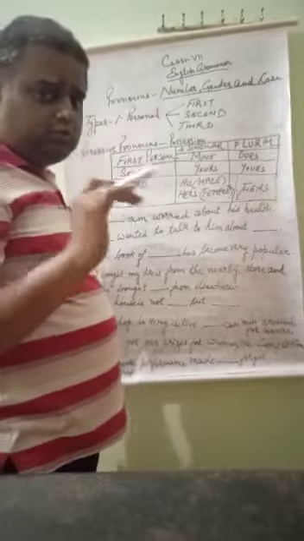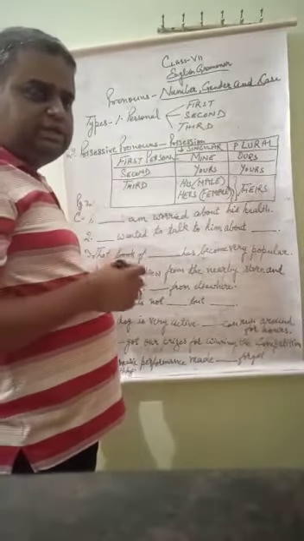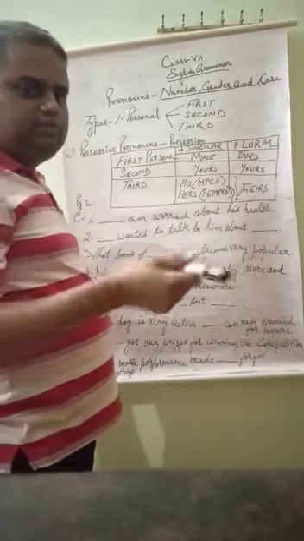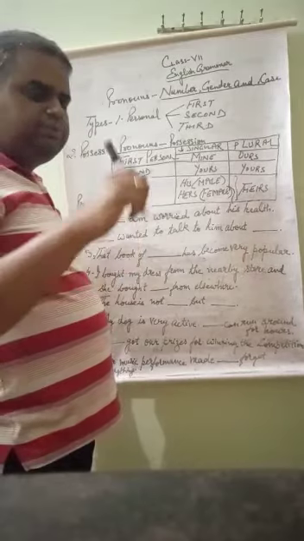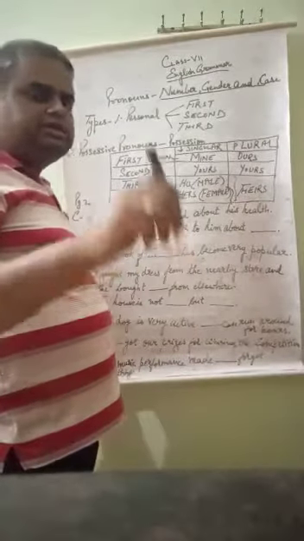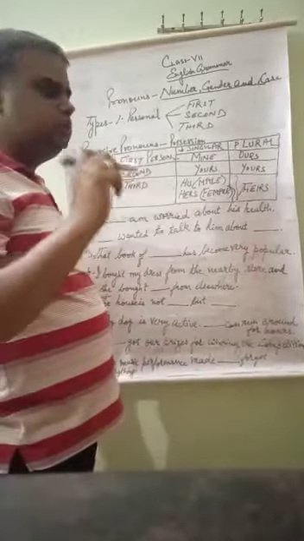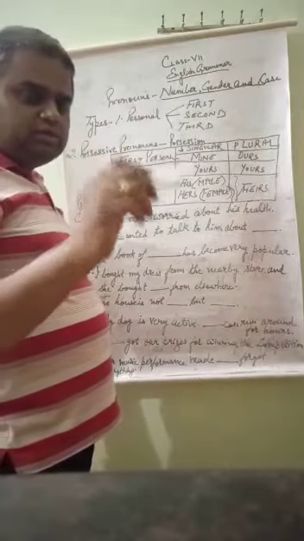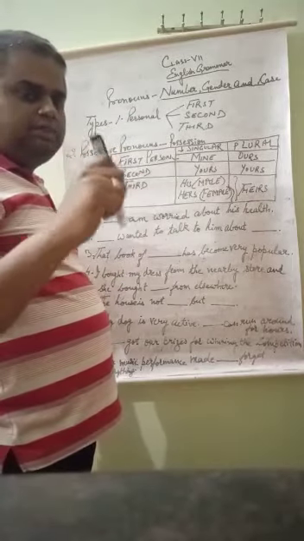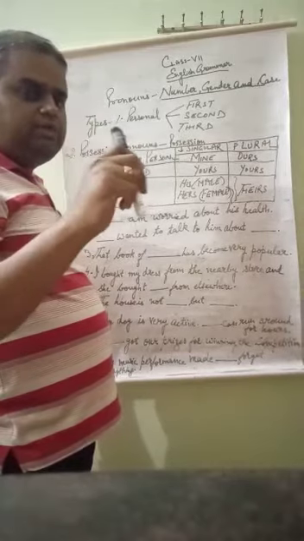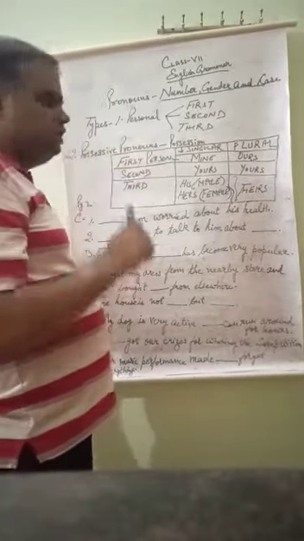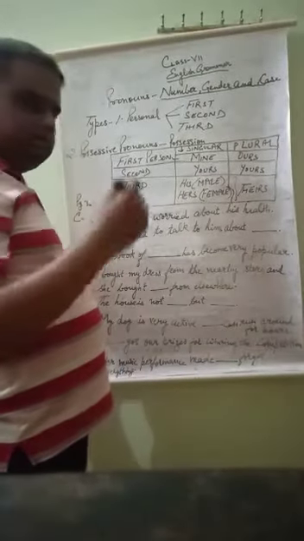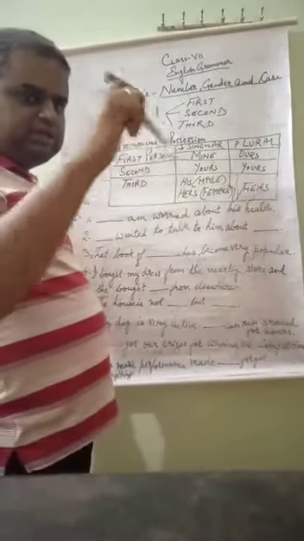One thing I want to clarify: you can say, sir, this is my pen, and this pen is mine. What is the difference between these two sentences? This is my pen, first sentence, and this pen is mine, the second sentence. What is the difference between my and mine? See, my is the adjective, because my is telling about the quality of the noun pen, my pen. So my is the adjective, but if I say this pen is mine, then it will be acting as a pronoun. This is his pen, his is an adjective.